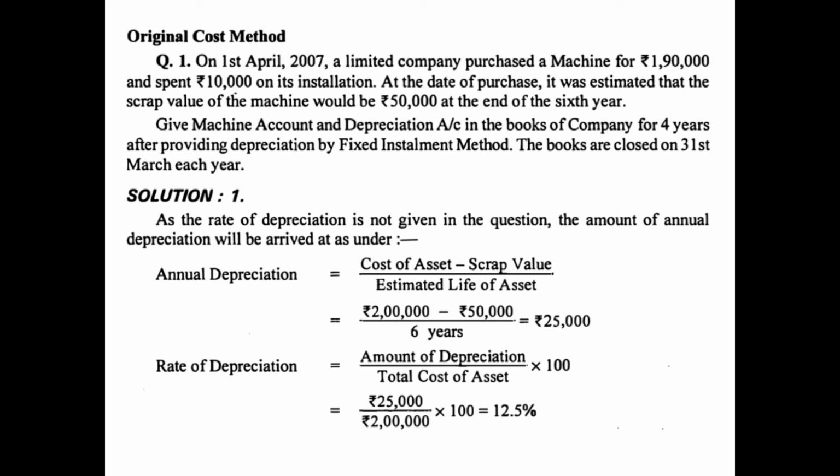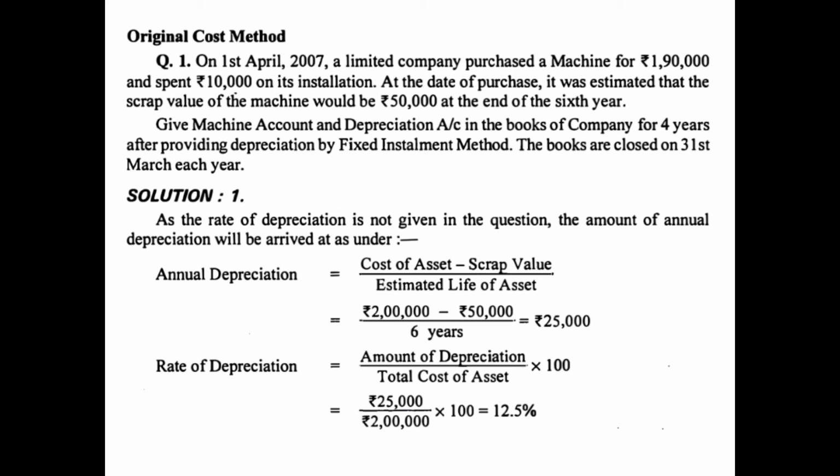On 1st April 2007, a limited company purchased a machine for rupees 1,90,000 and spent 10,000 on its installation. That means now the cost of machinery will be considered as a total of 2 lakh. At the date of purchase, it was estimated that the scrap value of the machine would be 50,000 at the end of the 6th year. That means the scrap value is 50,000 and the estimated life is 6 years.